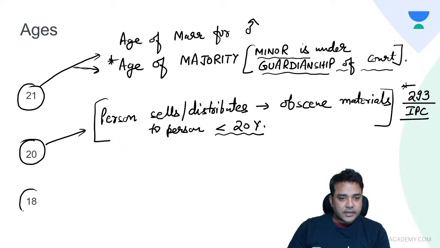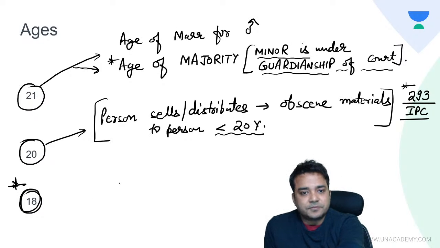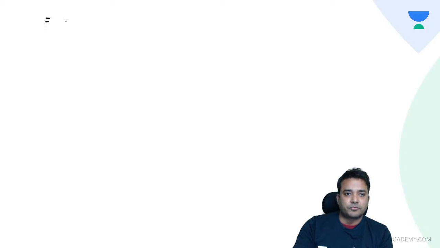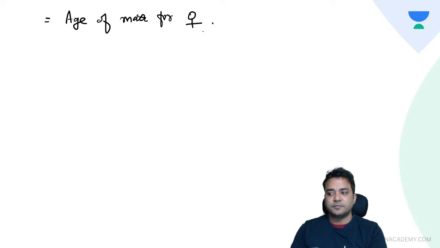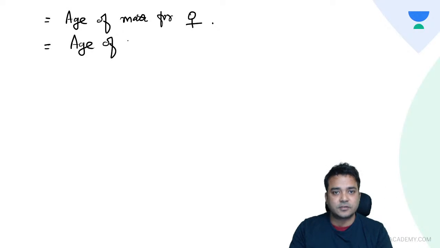Now come to this 18 years, the most important question zone, and let us cover all the things in detail regarding 18 years and its importance. So first thing is, this is the age of marriage for females in India. Then this is in total the age of majority, and remember that exception of 21 years when the minor was under court guardianship.